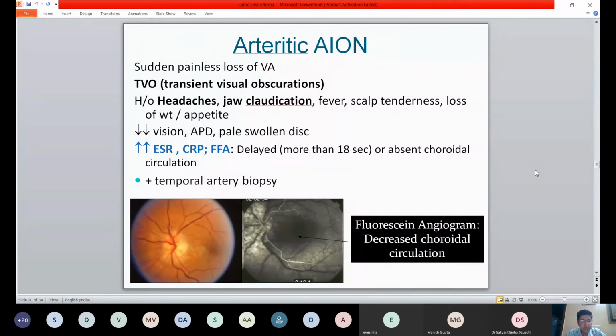And temporal artery biopsy will have lesions showing granulomatous involvement, but in an area where arteritic ischemic neuropathies are rare, our experience of doing temporal artery biopsy is obviously even less. So it's not such a diagnostic feature, and clinically you can pick it up. So any patient presenting with ischemic neuropathy, remember ESR, CRP are a must if there is even slight suspicion of an arteritic. And when in doubt, just get these things done because they are more than 99% sensitive to pick up arteritic.